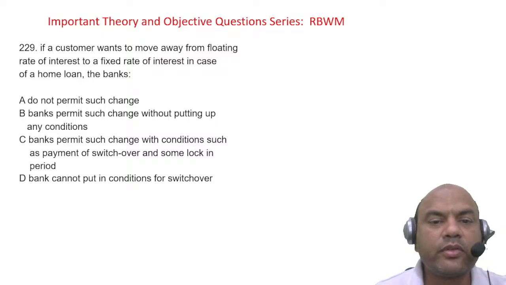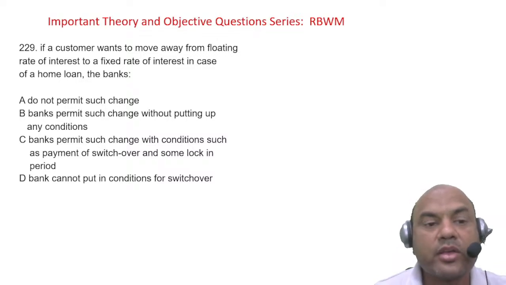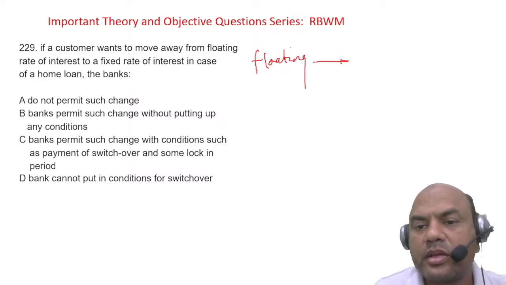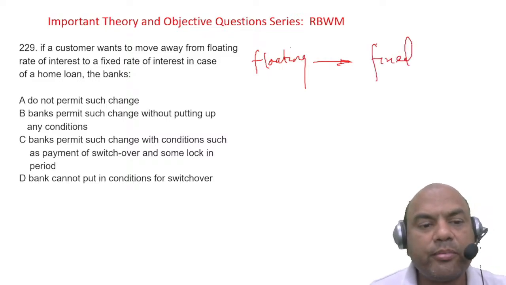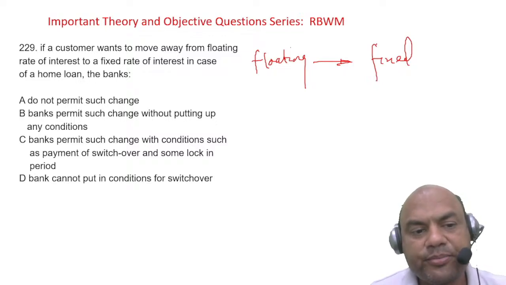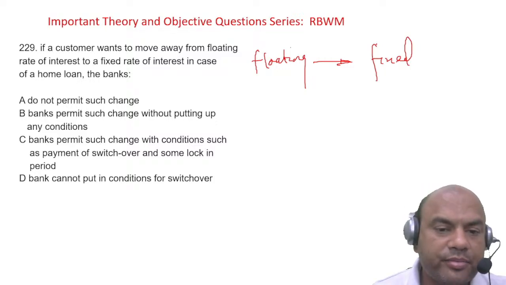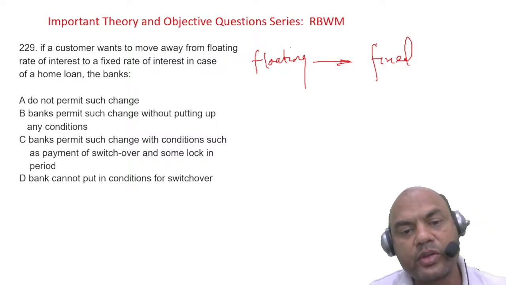If a customer wants to move away from floating rate of interest to fixed rate of interest in case of a home loan, so I am right now having a floating rate of interest and I want to shift to fixed rate of interest. Can I do this? Banks do not permit such change. Banks permit such change without putting up any condition. Banks permit such change with conditions such as payment of switchover fees and some lock-in period. And bank cannot put in conditions for switchover. So what do you think?